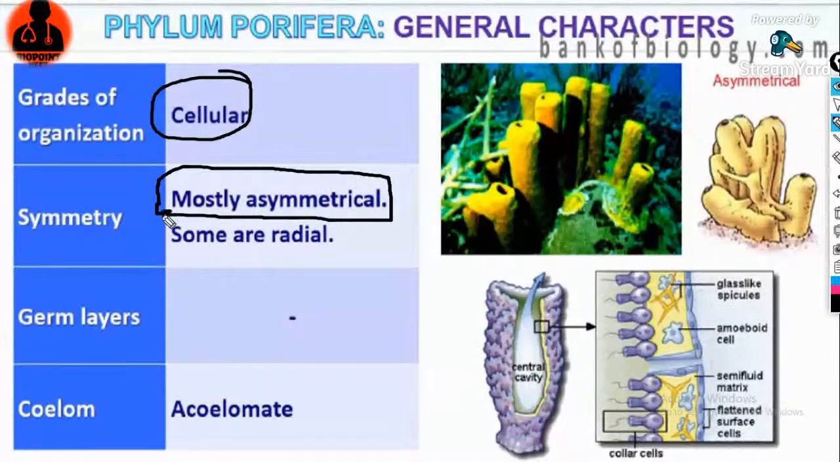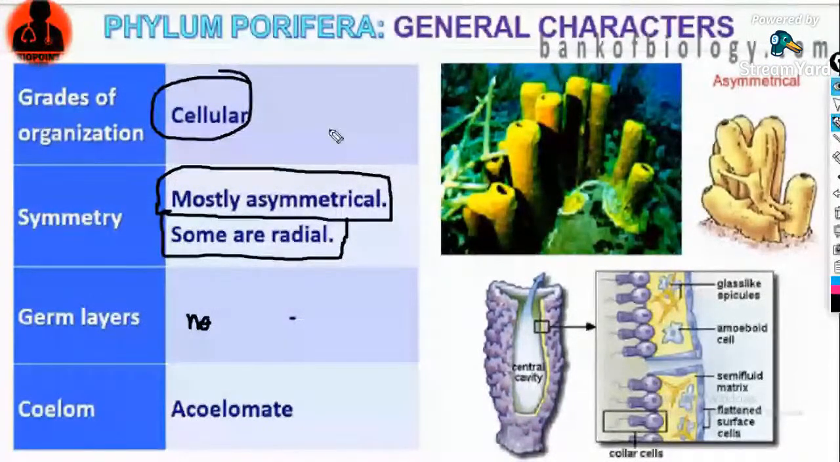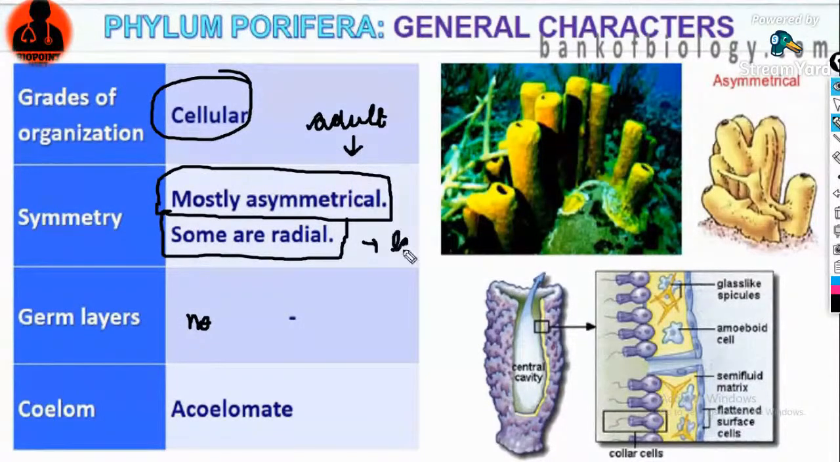But some of the sponges are radial. Yes, Priya, good evening. Nila, hope you are fine. And there are no germ layers in case of poriferans. No germ layers are present. In some sponges, the adult sponges are asymmetrical, and the larvae of the sponges show radial symmetry.